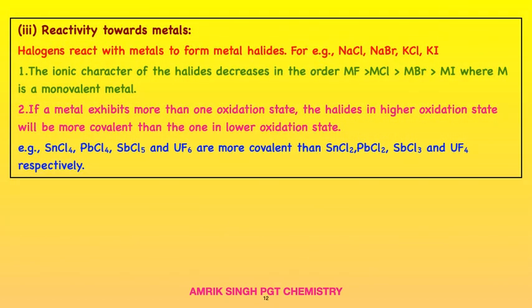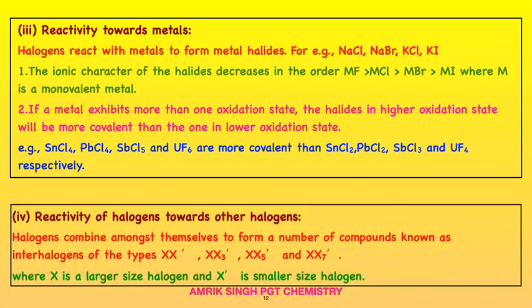Important: reactivity with metals. They react with metals and form halides: NaCl, NaBr, KCl, and many halides are formed. The ionic character of halides decreases in the order MF, MCl, MBr, MI, where M is a monovalent metal. If the metal exhibits more than one oxidation state, the halides in the higher oxidation state will be more covalent than in the lower oxidation state. Examples: SnCl4, PbCl4, SbCl5, and UF6 are more covalent than SnCl2, PbCl2, SbCl3, and UF4 respectively.